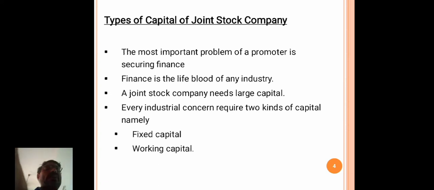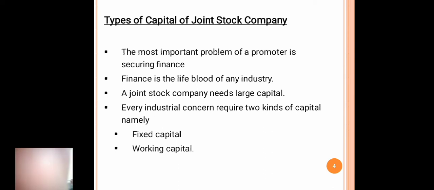Here the different needs are nothing but different requirements, and there are only two kinds: one is fixed capital, another one is working capital.